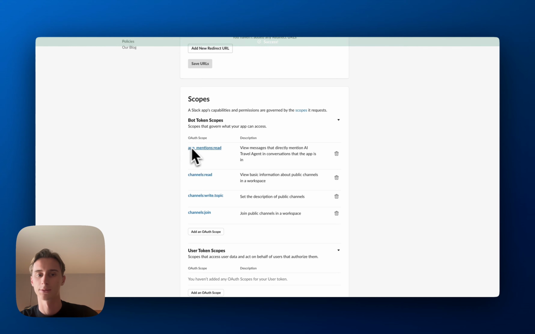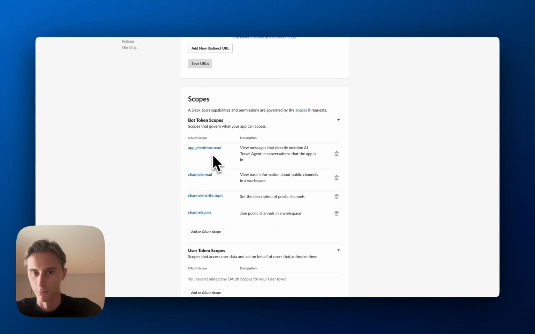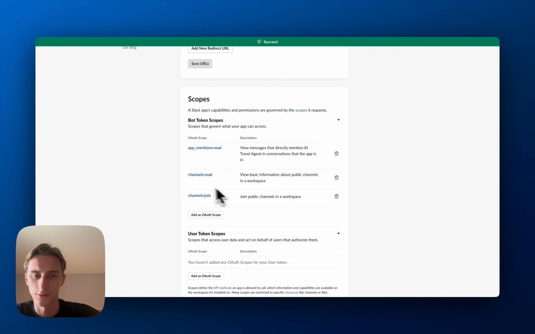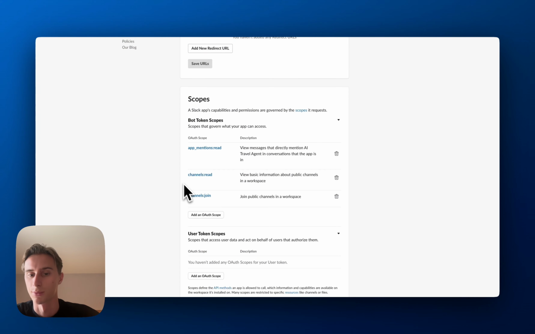And that's it. So app_mentions:read works whenever you mention the app. So you just have the permission to trigger, for example, or to reply back. Then channels:read is to read the message that was put into the channel. Channels:write is to write a message. We don't need the channels:write one. And then channels:join is just a permission to actually join a Slack channel.